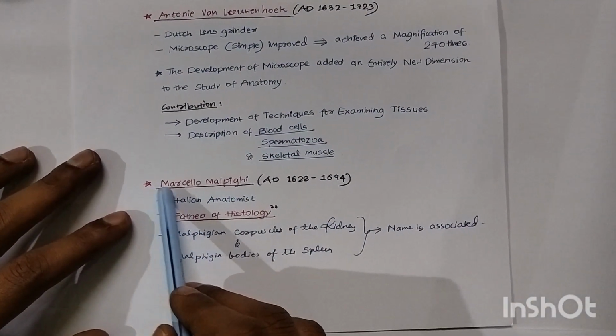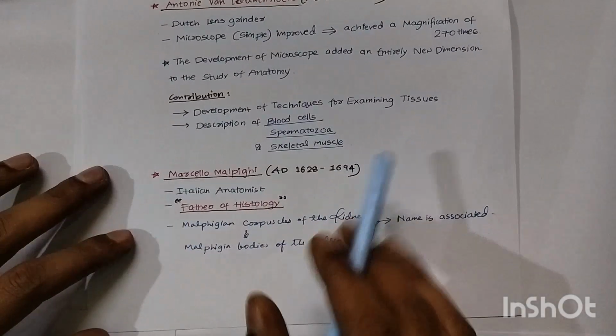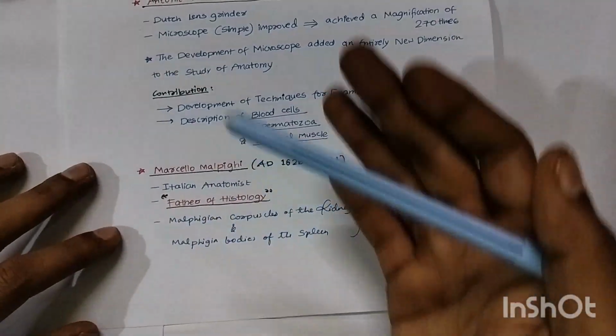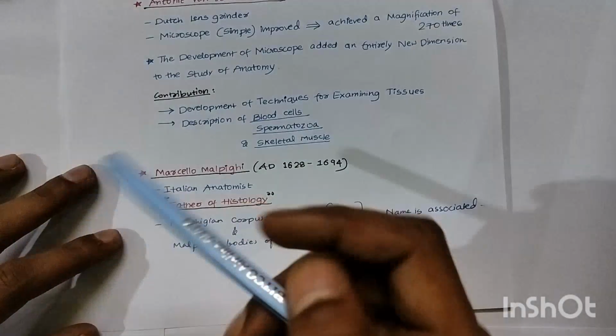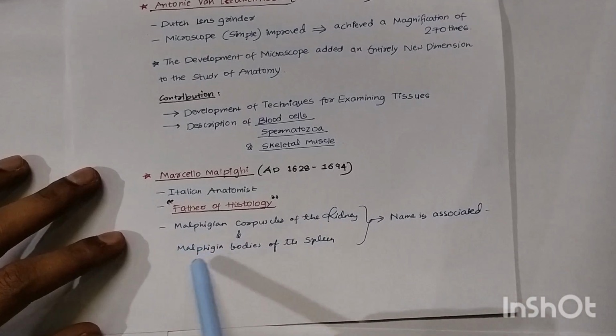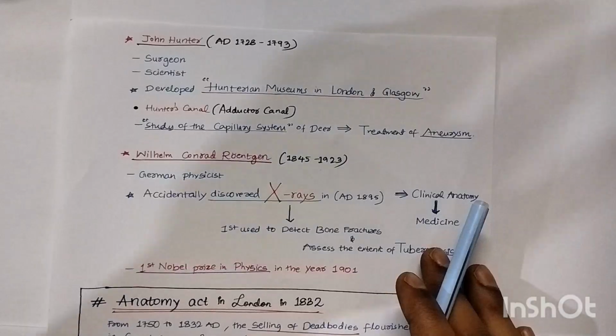Marcello Malpighi, Italian anatomist, father of histology. You have to remember it. The Malpighian corpuscles of the kidney are named in gratitude to him. His name is also associated with the Malpighian bodies of the spleen.